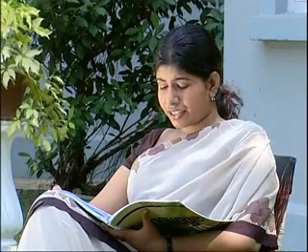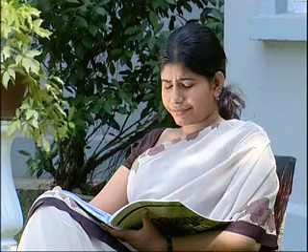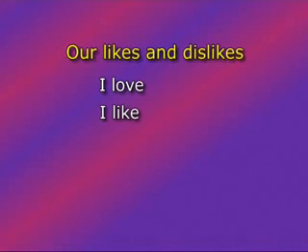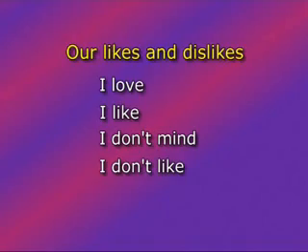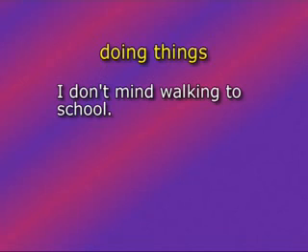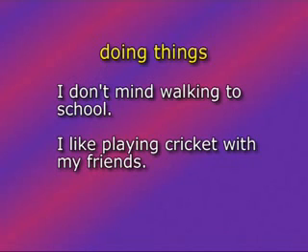Now let's talk about how we can discuss our likes and our dislikes. What do you like? Look at these verbs. You can use I love, I like, I don't mind, or I don't like, or even I hate. So let's use them to talk about things. You can say, I love mangoes, or I hate rainy weather. We can also use these verbs to talk about doing things. You can say, I don't mind walking to school, or I like playing cricket with my friends.